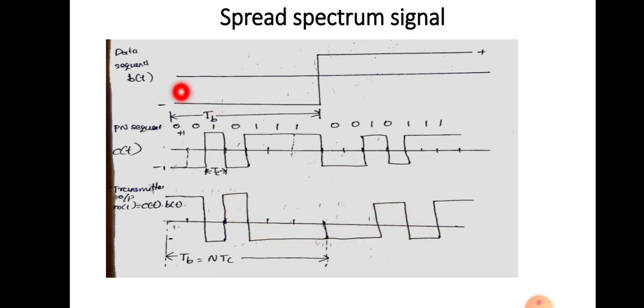Whenever the polarities of b(t) and c(t) are opposite, the output will be minus, and if the polarities are the same, the output will be plus. So this is the sequence we are obtaining. From this you can notice that the resultant signal is spread, and its time duration will be Tb equal to N Tc.